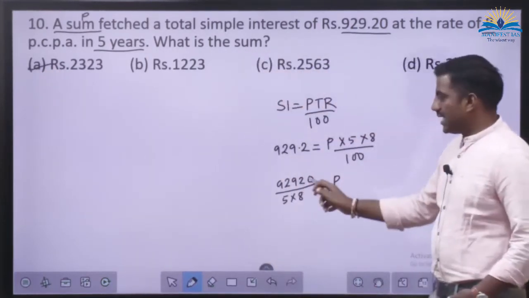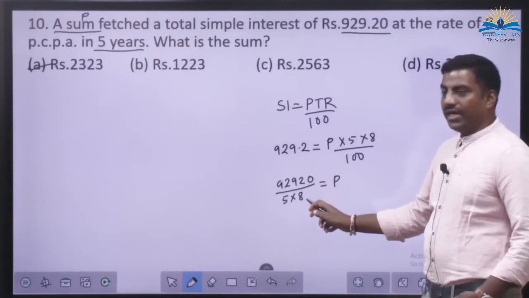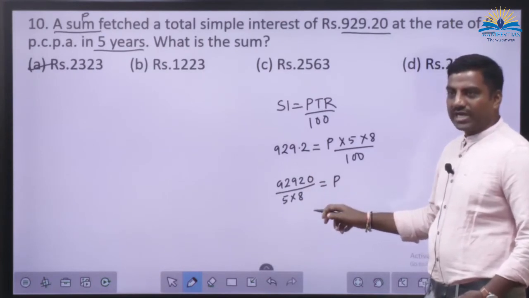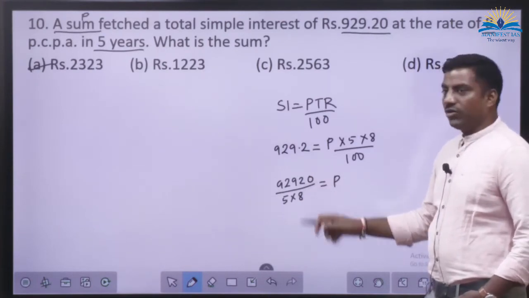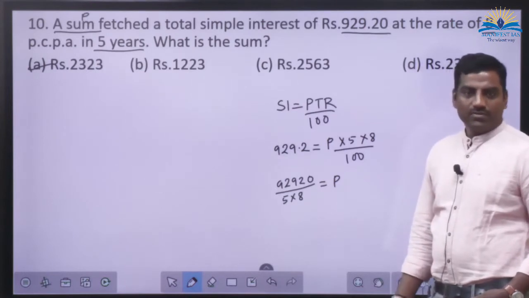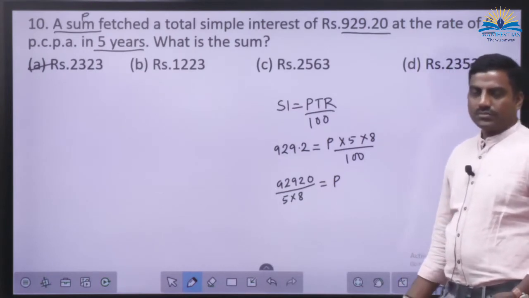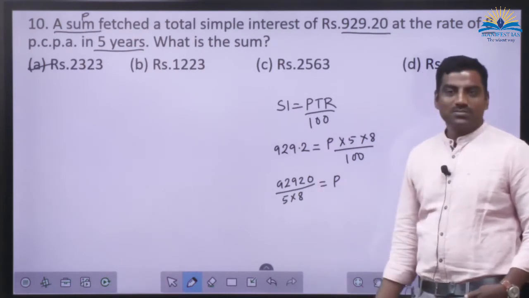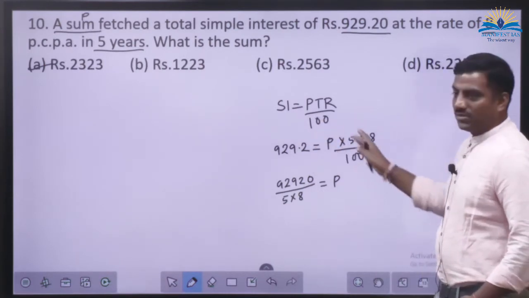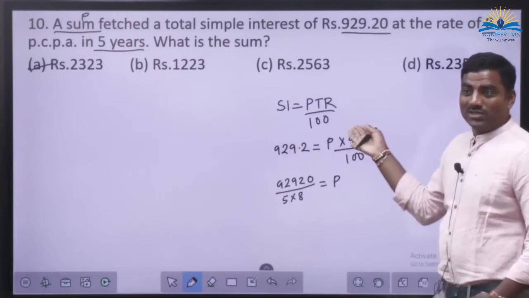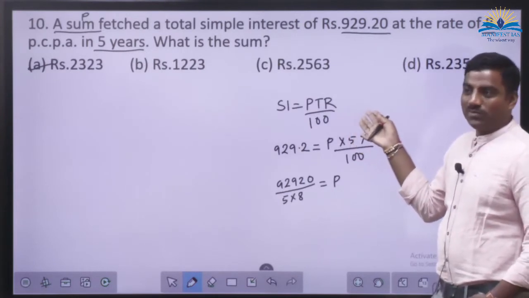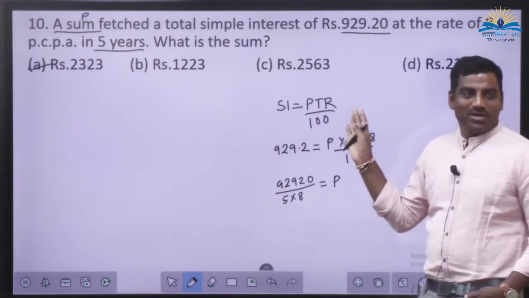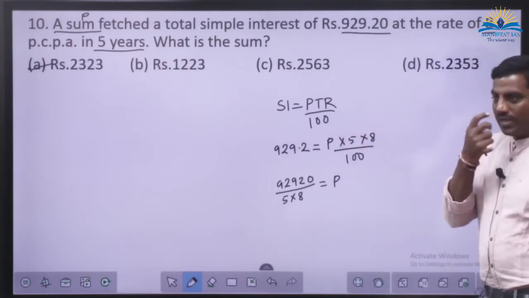See, 9292 is there, right? 5 into 8 is how much? 40. 0 gets cancelled. 9292 divided by 4. 2323. That's your job. This calculation is your job. My job is only this much. Actually, this is not a job at all. This is a mundane job. Anybody can do it. Done?